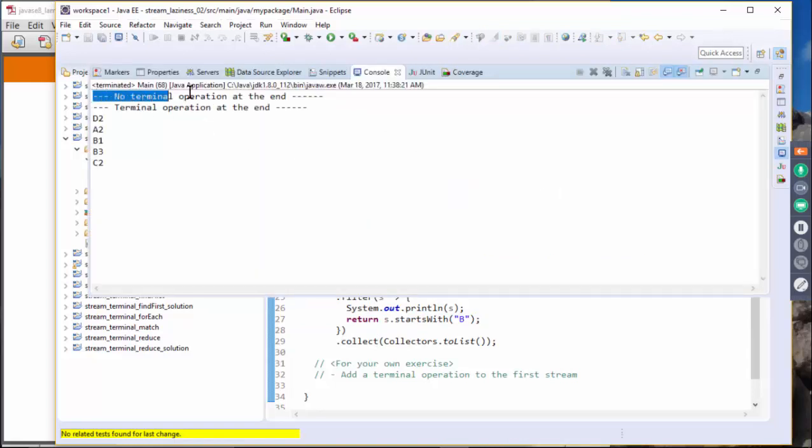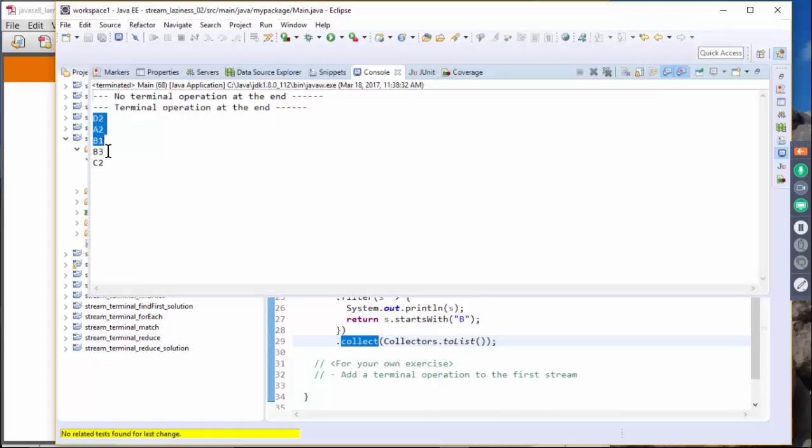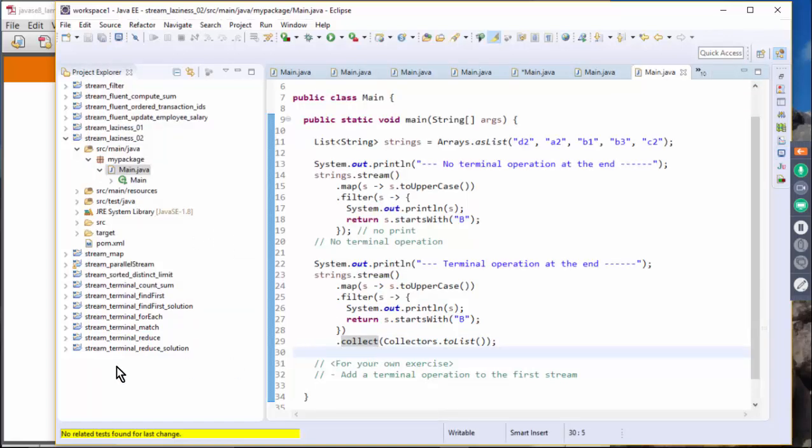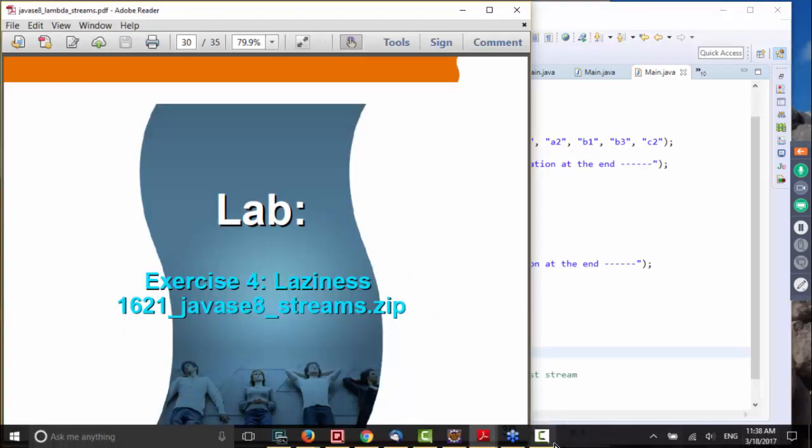So the first one, there is no println statement. However, on the second one, because we have a terminal operation, it actually shows the println statement being used to print things out. Okay. All right. So this is actually a little bit too easy for you. So I'm gonna let you do this exercise. I'll give you just 2 minutes.